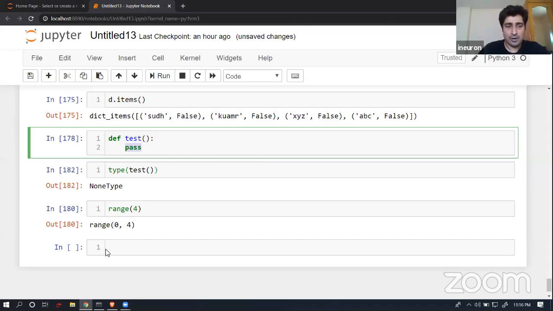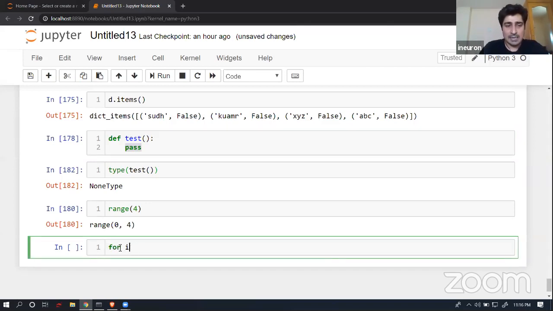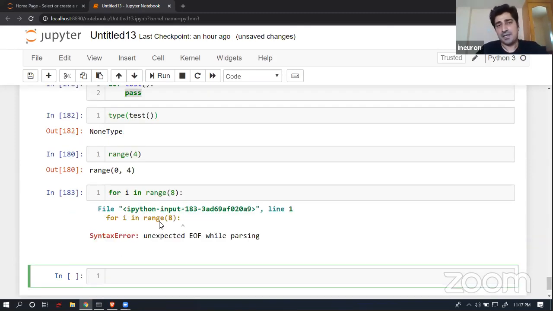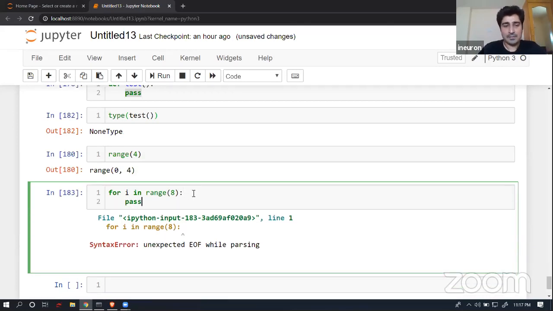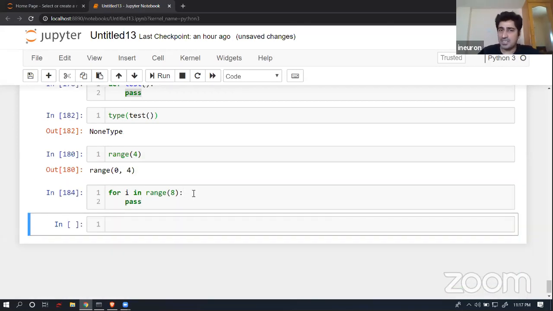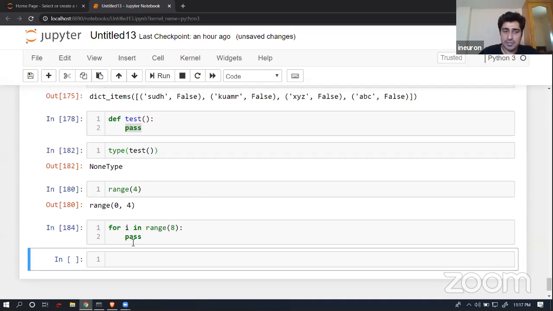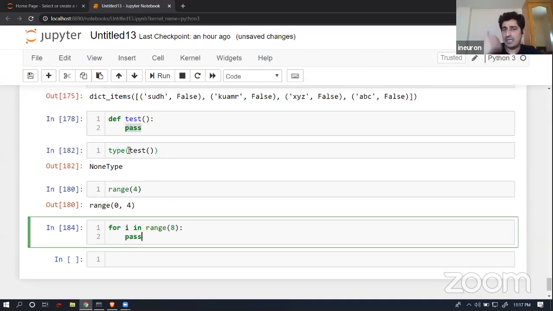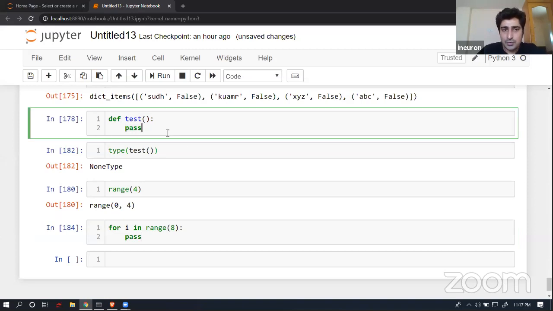Even in a for loop. Suppose I have written for i in range 8, and if I try to execute it, it will give me an error. Now let's suppose I don't want to write anything in the body. I can write pass. There is no issue. Pass is a keyword which you can use even over here. So wherever you don't want to give a body, simply give a pass there, and then it will work fine for you. Similarly, I'm using pass over here because I don't want to give a body for the function, and it's working fine for me.